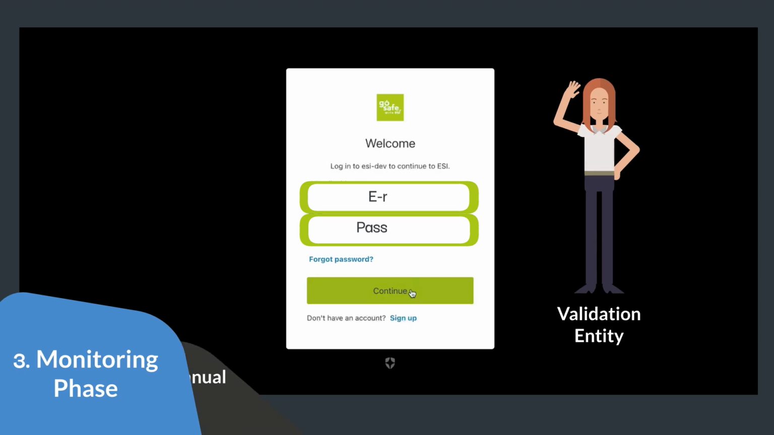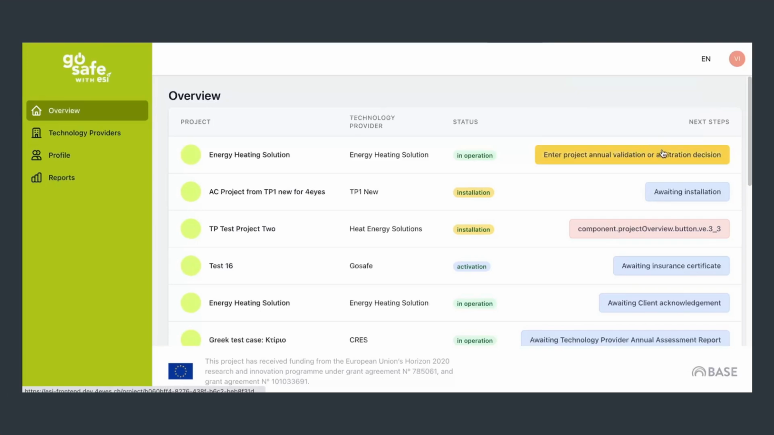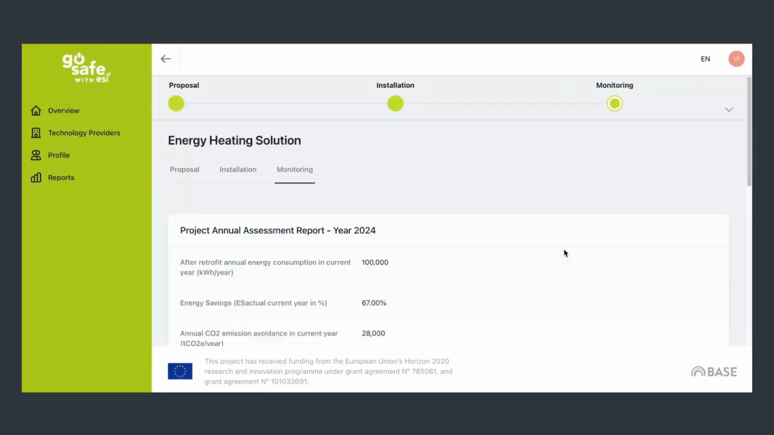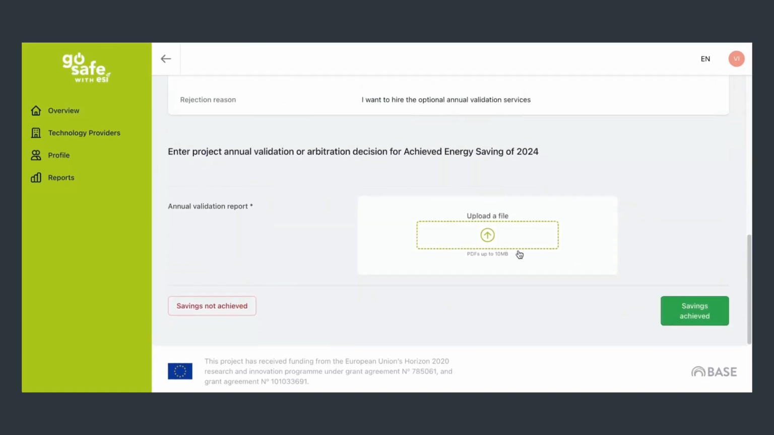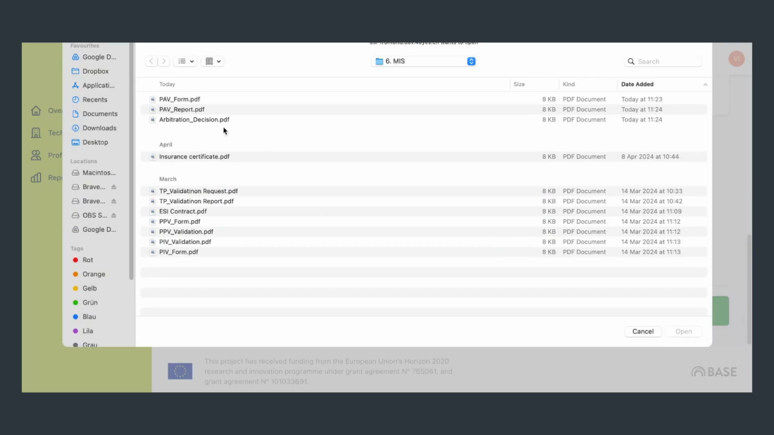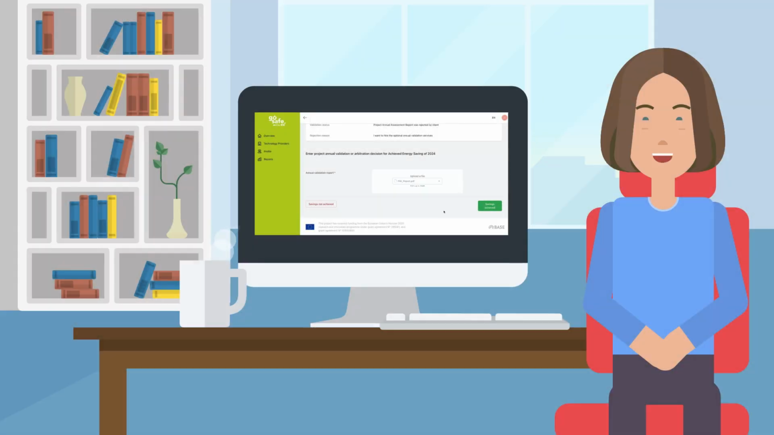The validation entity needs to log in the system and perform the project annual validation. They check the information provided by the technology provider and upload the annual validation report. If the savings are achieved, the validation entity submits their report and clicks on Savings Achieved. The client is notified on these results, reviews the report, and acknowledges it. The process of the first annual assessment finishes here and, as mentioned above, repeats itself for as many years the guarantee period lasts.